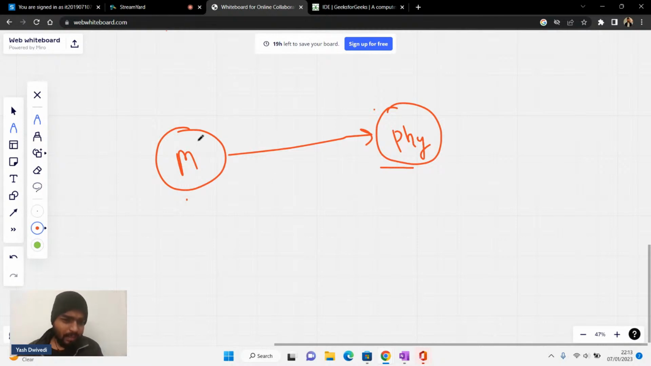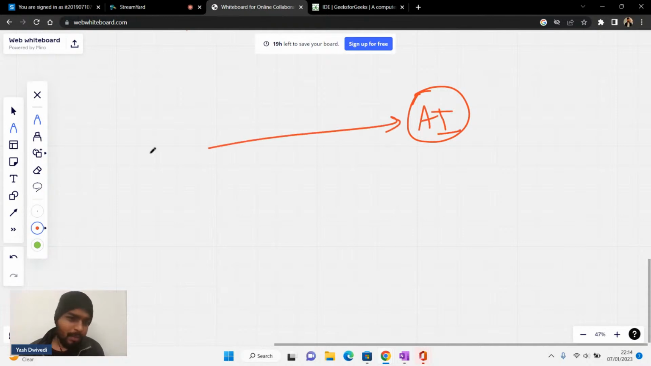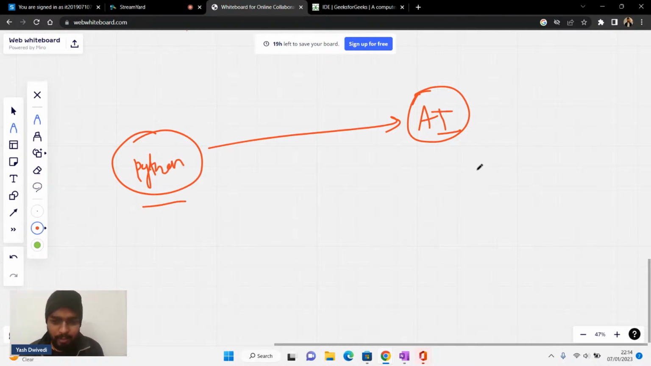So you can see that when I do mathematics, only then maybe I can do physics, right? Let's say if I want to do something based on AI, then I should maybe know the Python language or something, right? I should know Python. So this is what we call a prerequisite, or you can say dependency, right? This is nothing but prerequisite, or dependency.